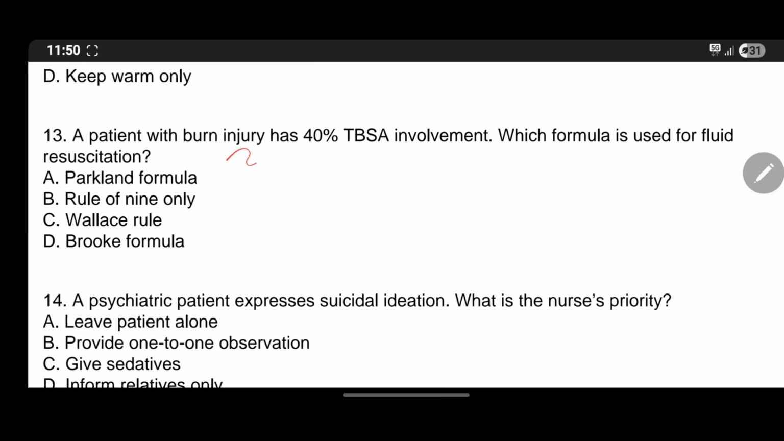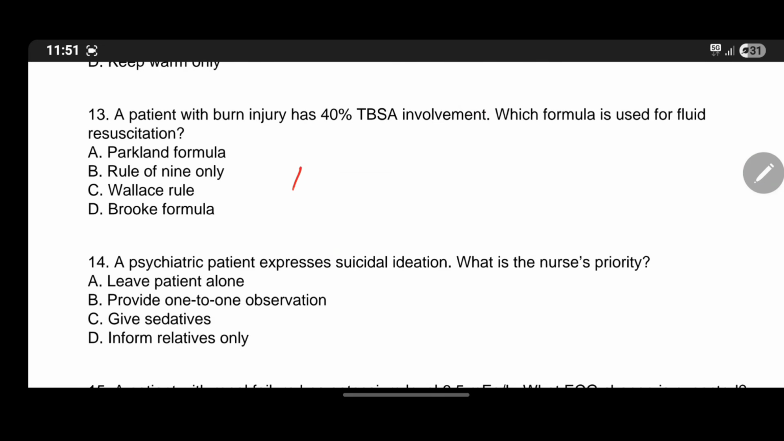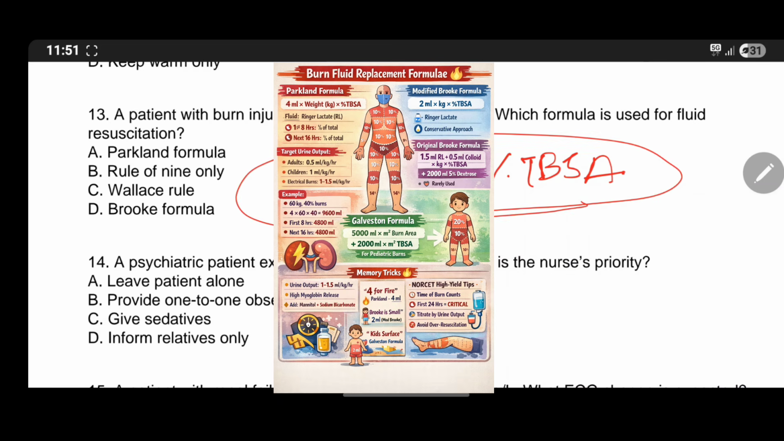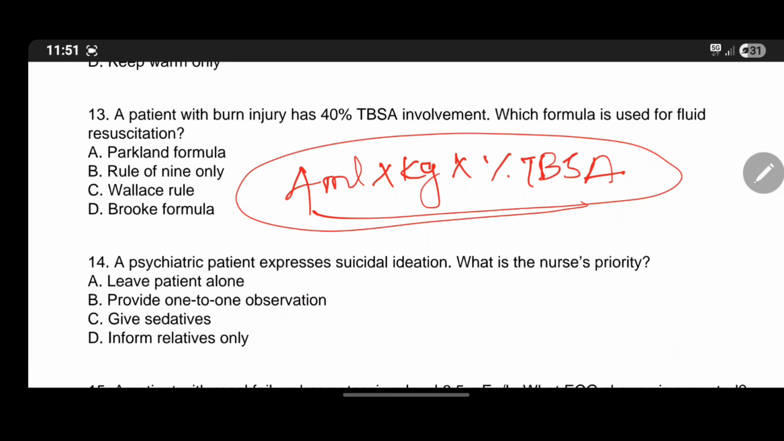A patient with burn injury has 40% TBSA, total body surface area. Which formula is used for fluid resuscitation? The most common formula used is the Parkland formula, using the total body surface area. The formula is 4 ml into the weight of the patient in kg into the percentage of total body surface area. After calculating, we give half of the fluid in the first 8 hours. So this is a common formula.